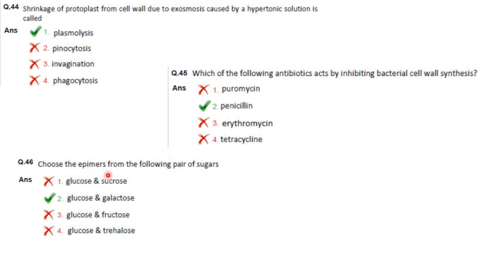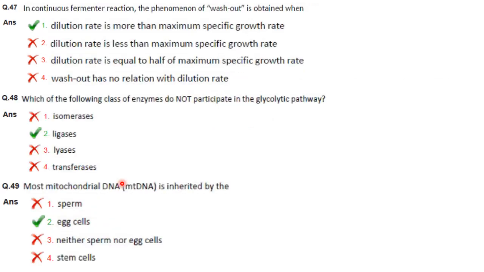Then choose the epimers from the following pairs. That is, glucose and galactose are epimers. Then in continuous fermenter reaction, the phenomenon of washout is obtained when dilution rate is more than maximum specific growth rate. Answer is option 1.